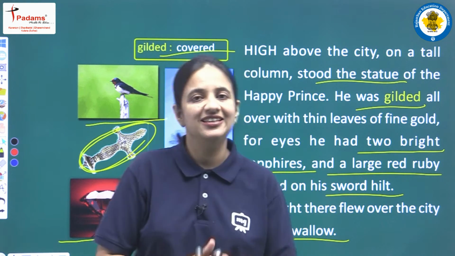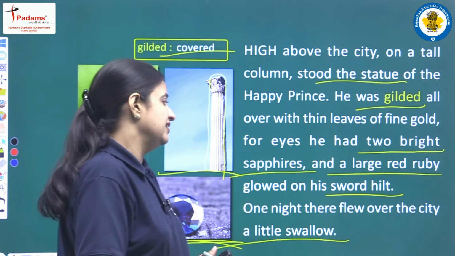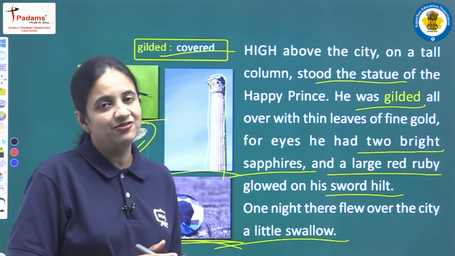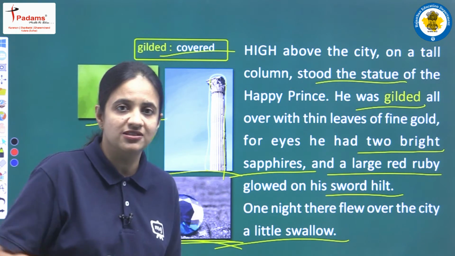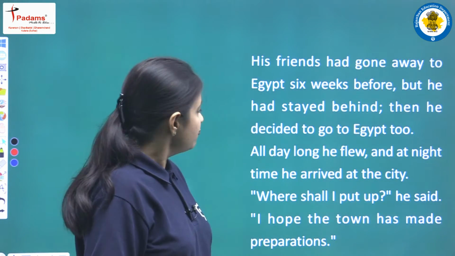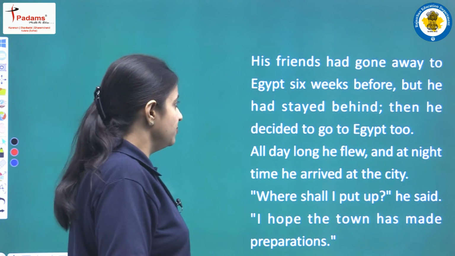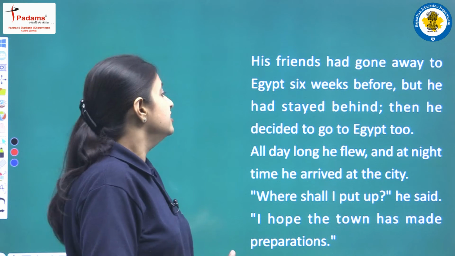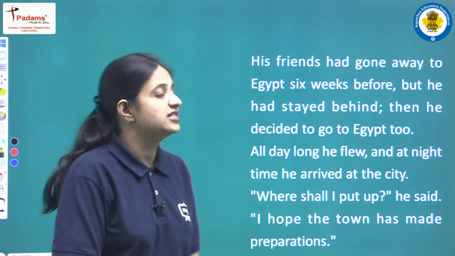So one night this swallow bird was there in that city, and he flew over that city, the city in which the statue of Happy Prince was there. His friends had gone away to Egypt 6 weeks before, but he had stayed behind. Then he decided to go to Egypt too.